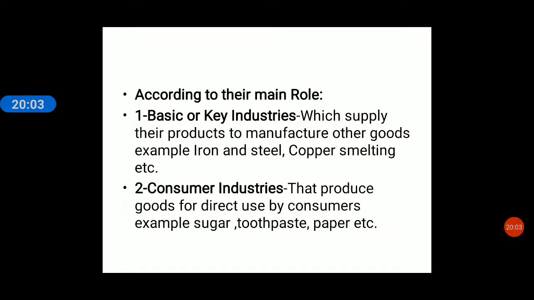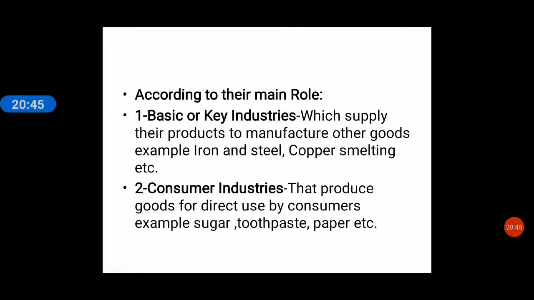Now second, according to their role. According to the role, what is that? Basic or key industries and consumer industries. Meaning basic industry. See, iron and steel industries are called basic industries, or key industries. Why? Because they provide the basis for the other small and medium industries. In simple words, all the big machines are manufactured in the iron and steel industries. They provide these machines to the medium, small or large industries, and those industries will thus start their production.